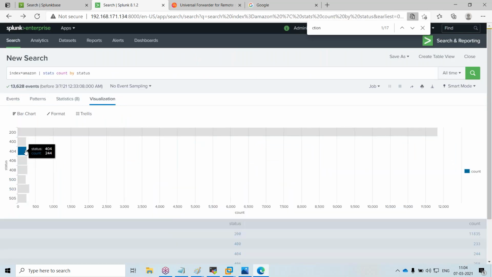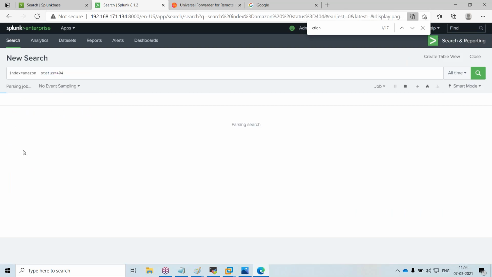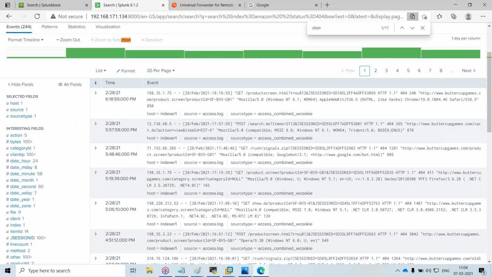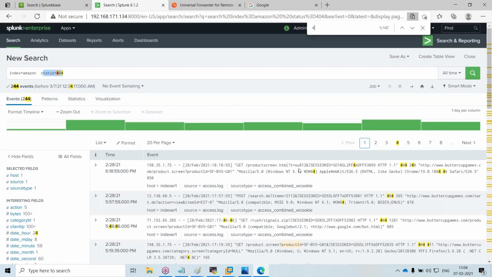If I want to analyze this 404, I click on it and it automatically populates the events that are 404. Here everything is a 404 HTTP error.